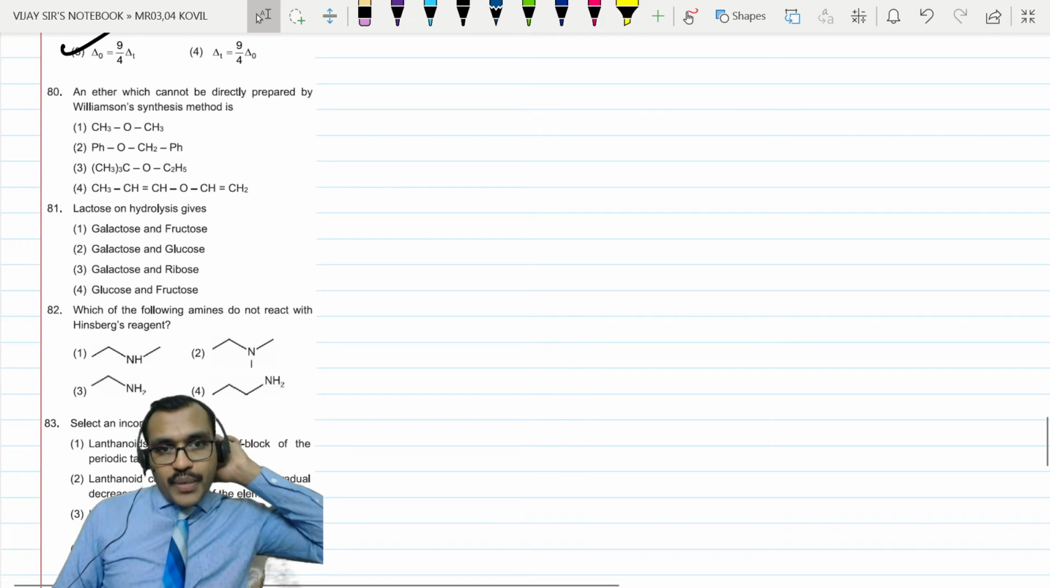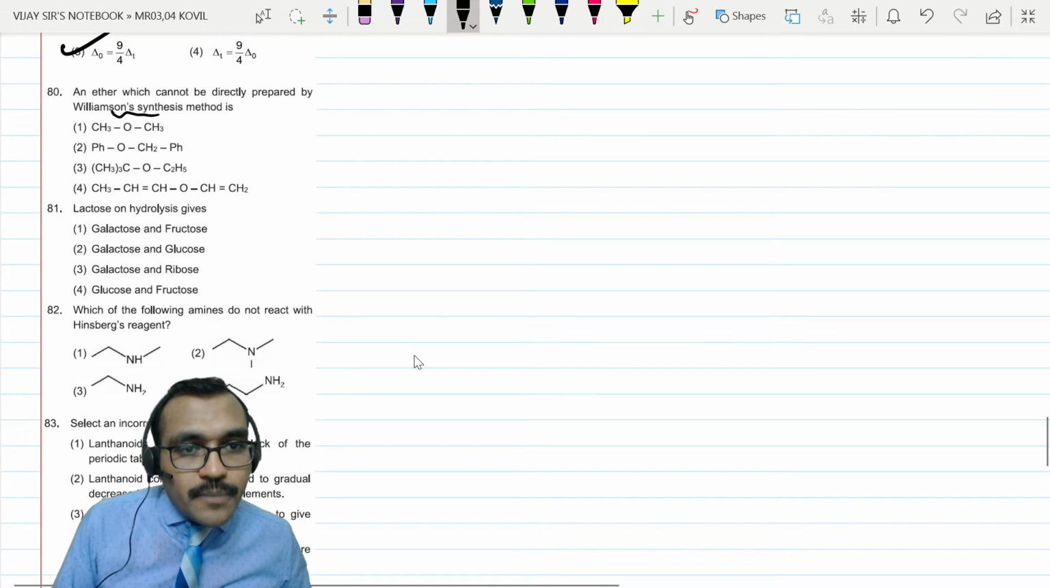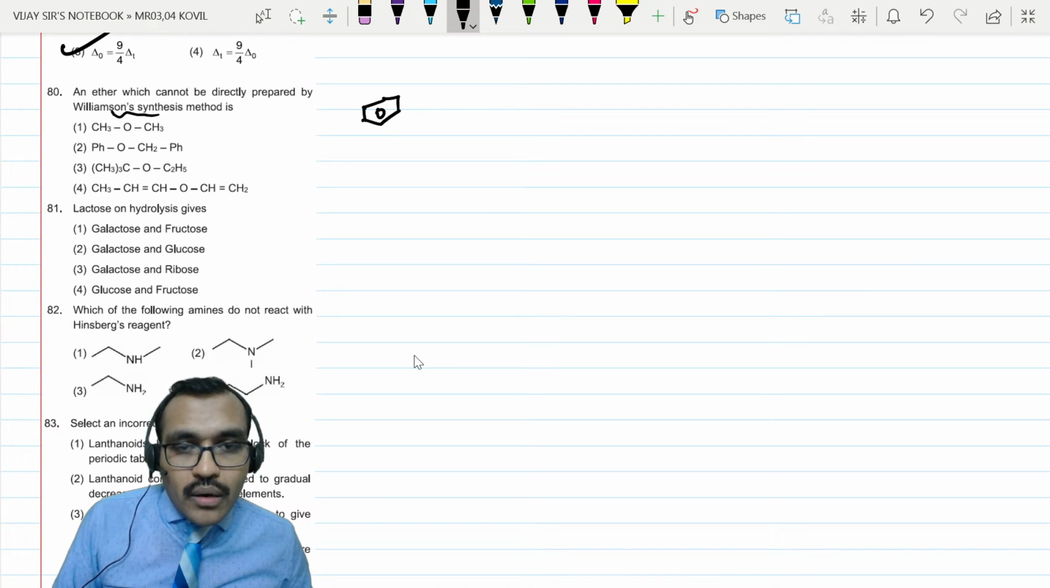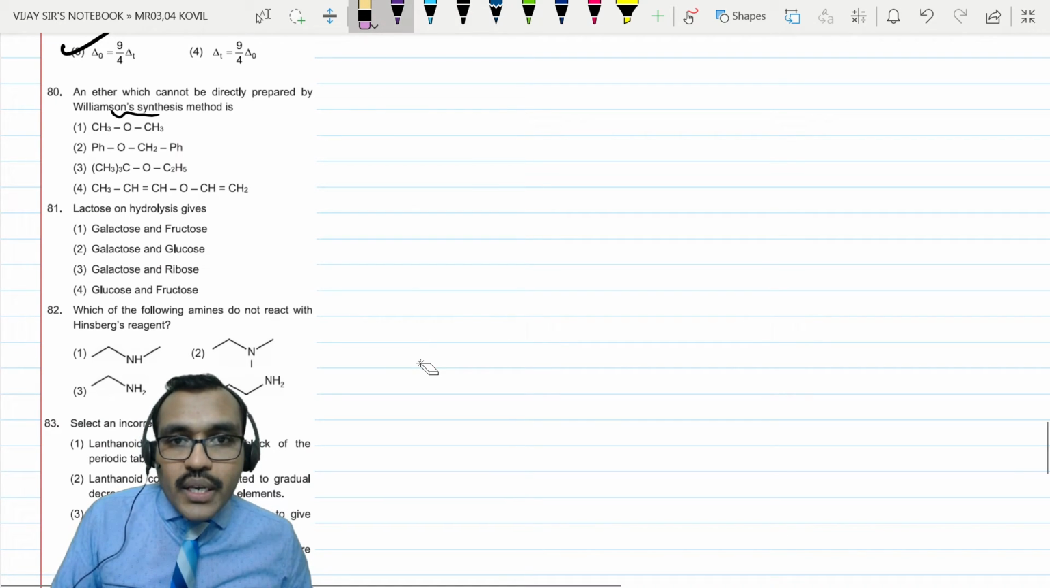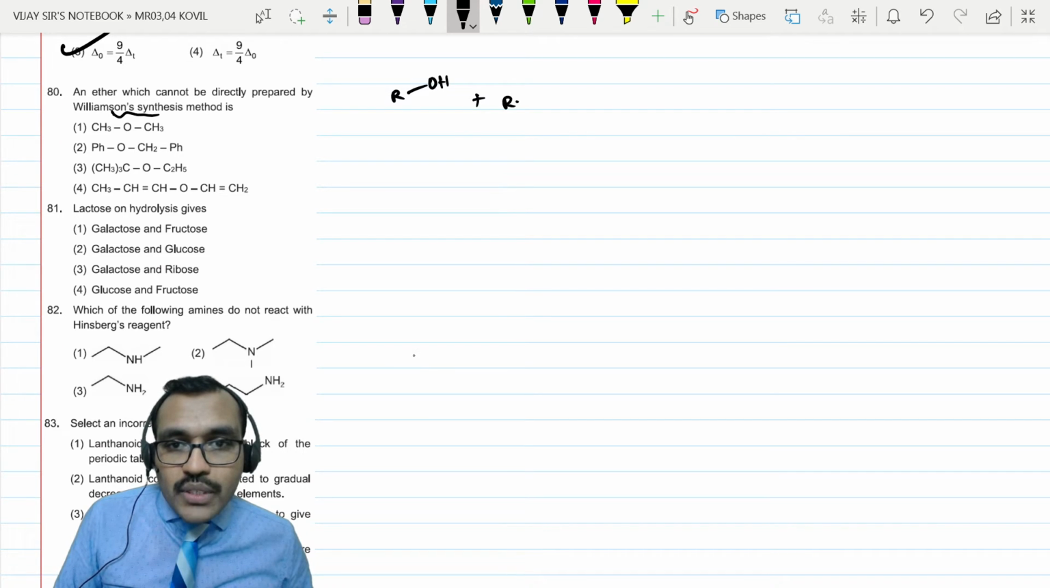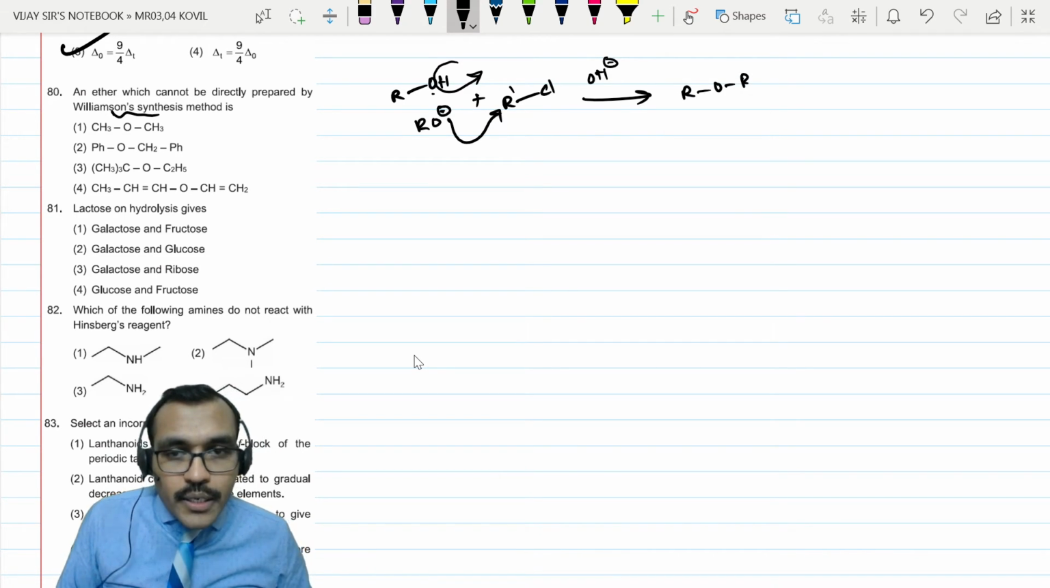Either which cannot be directly prepared by Williamson synthesis. Williamson synthesis means if you take any alcohol in presence of a base, allowed to react with some alkyl halide, base will abstract this H, you will get RO minus. This RO minus goes and attacks over this to form ROR type, right?